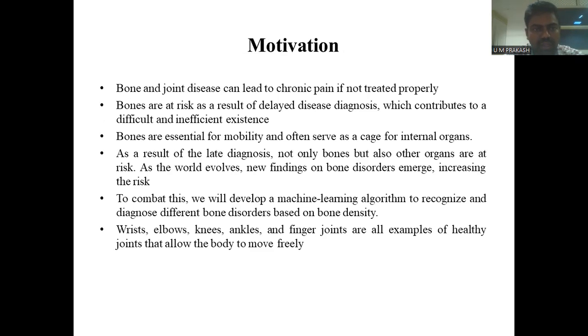And motivation. The motivation of my research: bone and joint disease can lead to chronic pain if not treated properly. Bones are at risk as a result of delayed disease diagnosis, which contributes to a difficult and inefficient existence. Bones are essential for mobility and often serve as a cage for the internal organs.